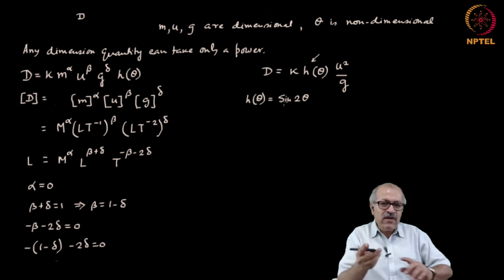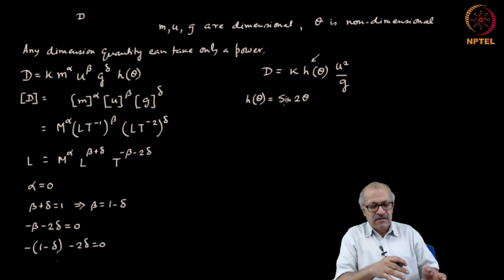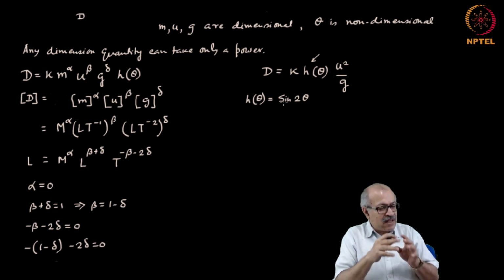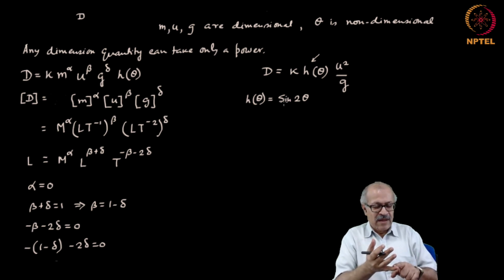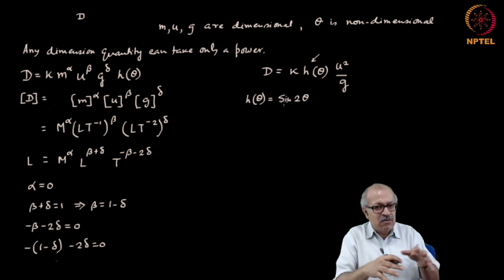Now, when we were doing the curve fitting, we actually said that from the data, we can either fit into a linear curve or a power law or an exponential curve. But beyond that, we said that it would be difficult.